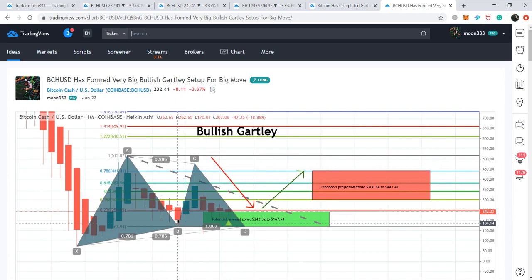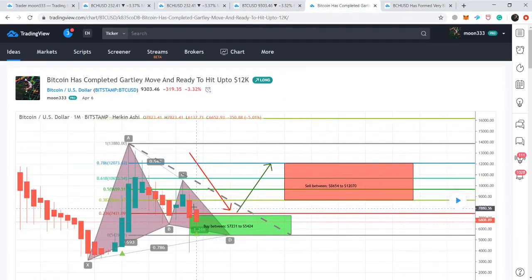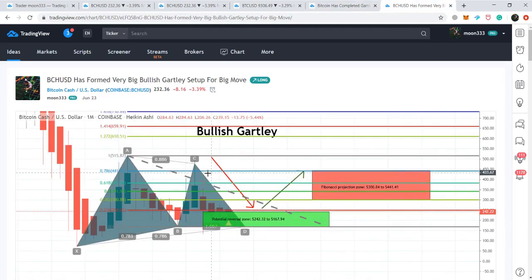And now the final leg is completed by Bitcoin. It started in the month of February and was completed in the month of March. We can see that the price action entered the potential reversal zone and entered the Fibonacci retracement level of 0.618 to 0.786. And same as Bitcoin, Bitcoin Cash also completed this final leg of the bullish candle pattern from February to March and entered the potential reversal zone.